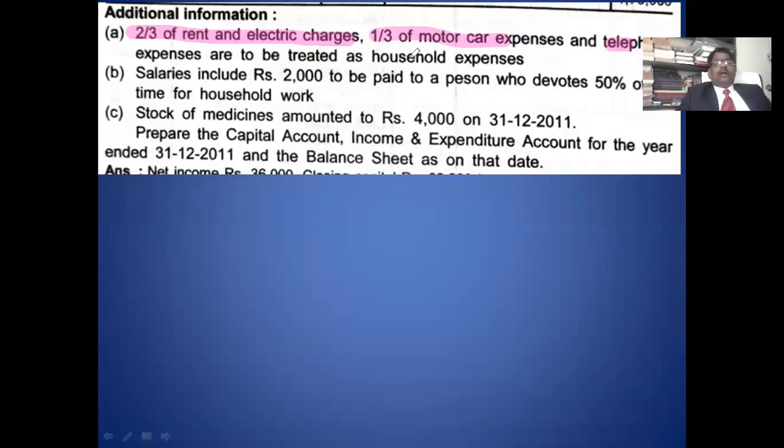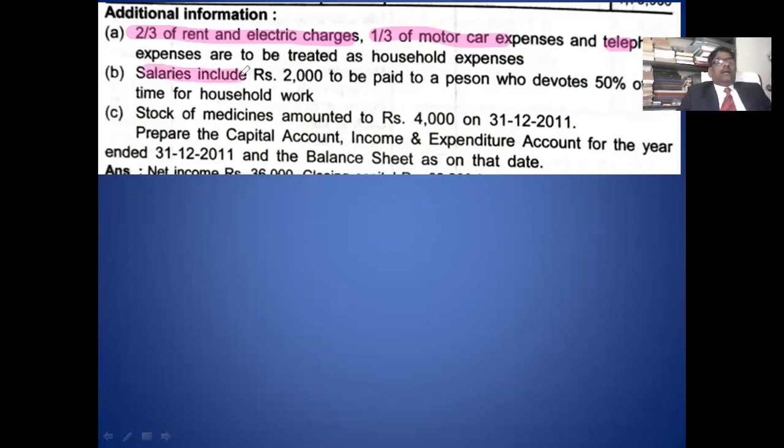Carefully take and allocate. Rent, 2/3 goes to household. Electricity, 2/3 goes to household. The remaining goes to profession. For motor car expense and telephone, 1/3 relates to household and 2/3 relates to profession.